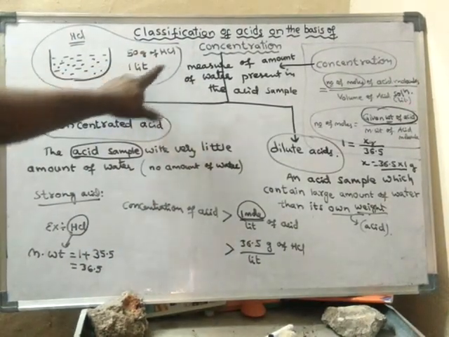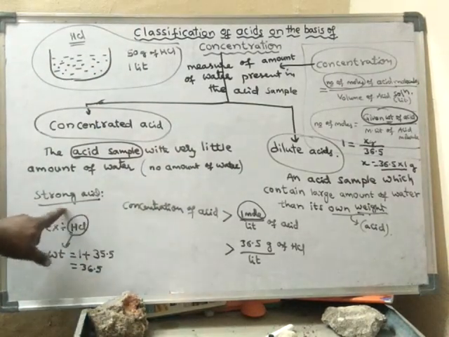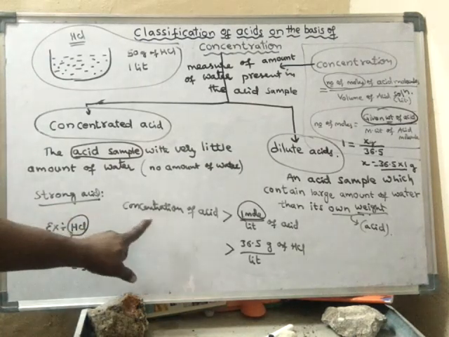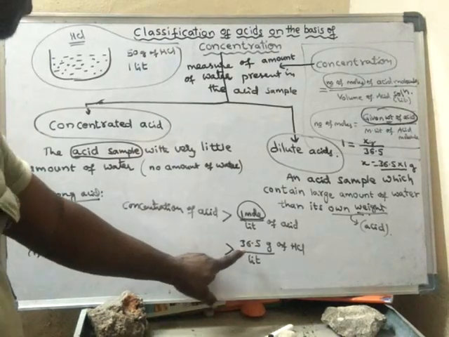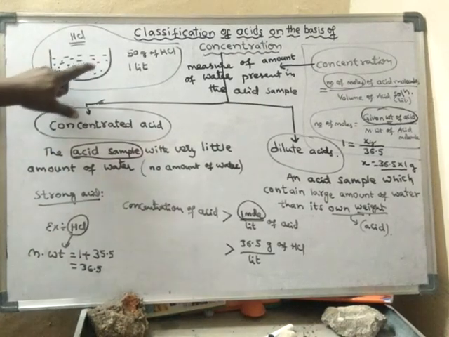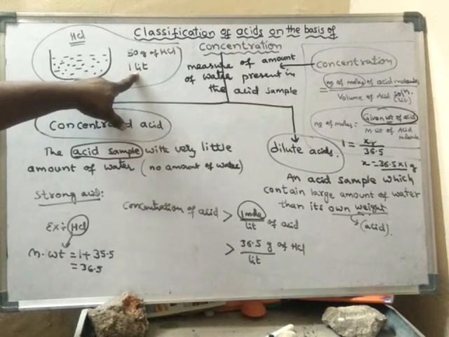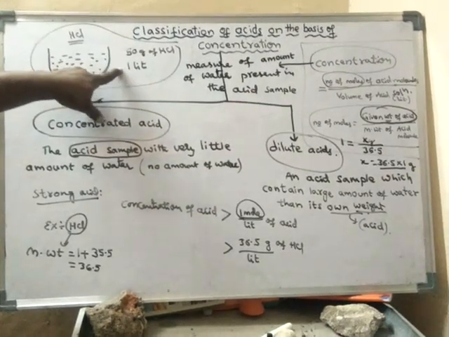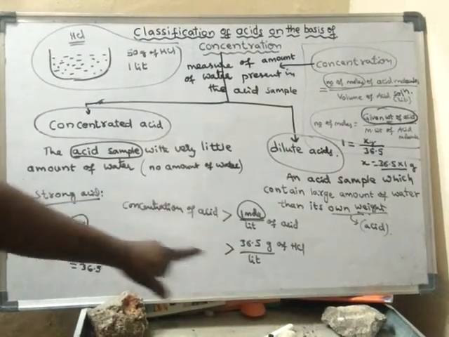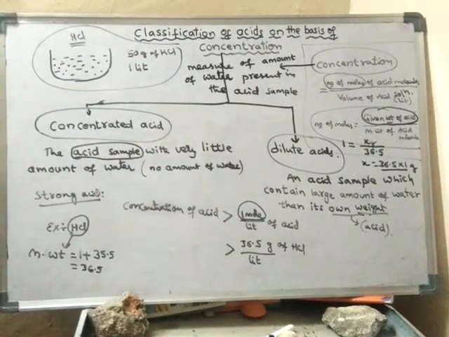If 50 grams of HCl is present in 1 liter of this solution, then it is said to be concentrated. Then it is said to be strong acid, because here the concentration is greater than 36.5 grams of HCl per liter. So is it not greater than 36.5? Now here it is 50 grams per liter. Is it not greater than this value? Yes, it is greater than this value. Hence, it is said to be strong acid.